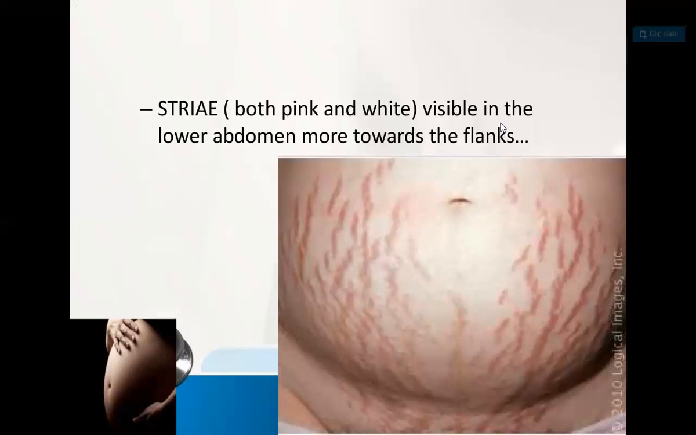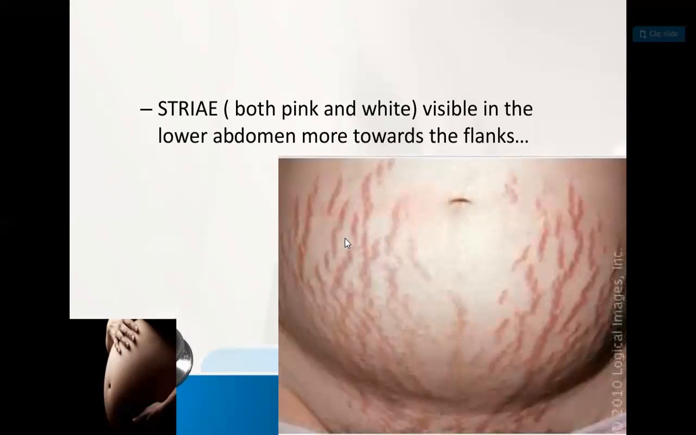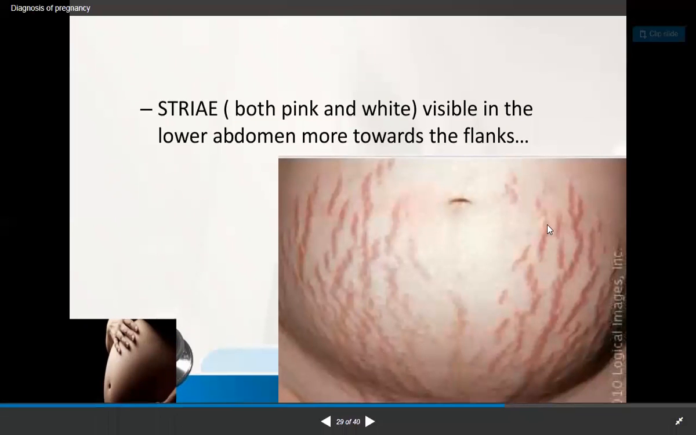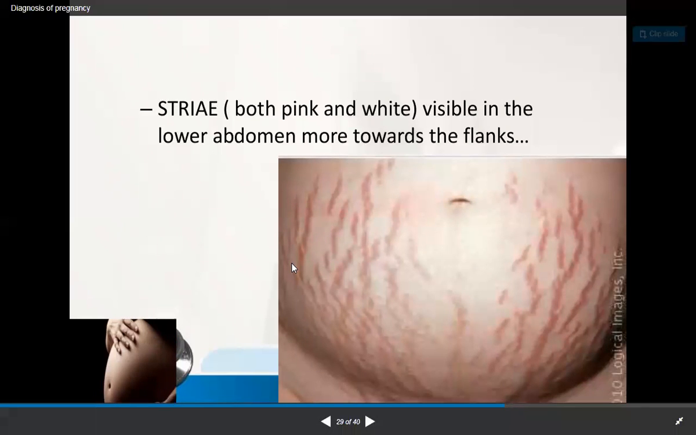And what we are saying is white here, and this is called a stria. What is it? Color-wise it is a pinkish or whitish color, and it is visible mostly in the lower abdomen, more towards the flanks. That is called striae gravidarum. Stria means little bits of strips. That's what we are saying.